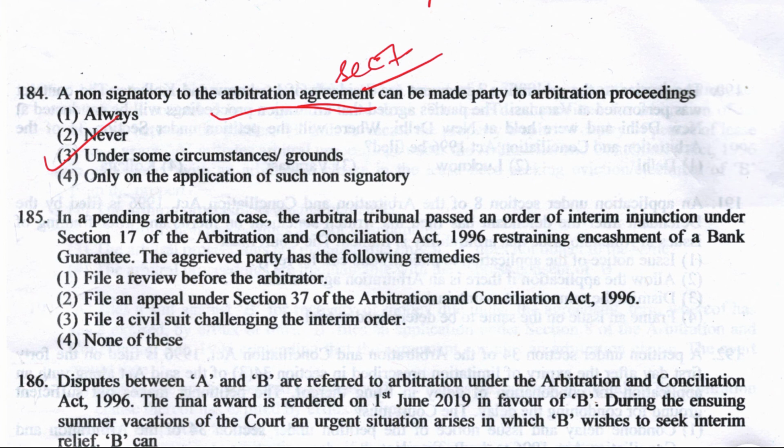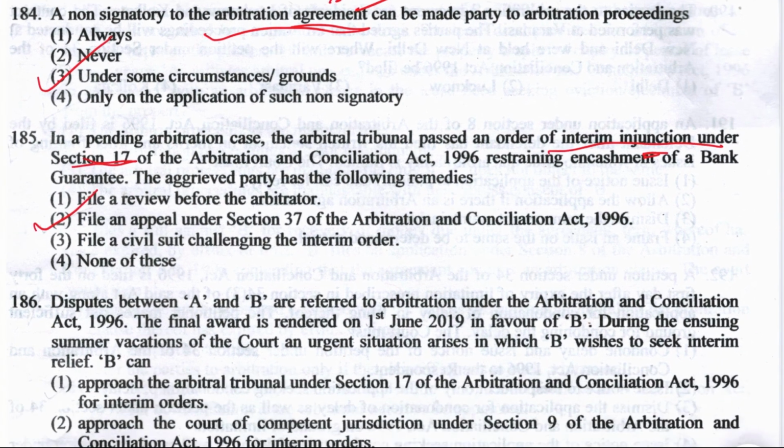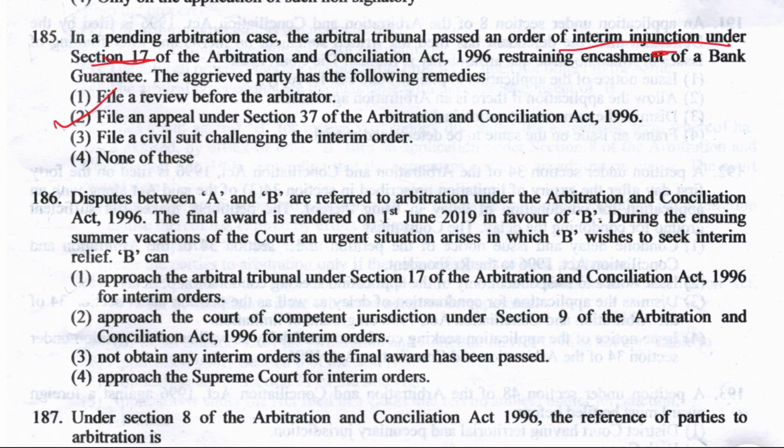In a pending arbitration case, the arbitral tribunal passed an order of interim injunction under section 17. Section 17 talks about what? Interim injunctions by the arbitral tribunal under the Arbitration and Conciliation Act 1996, restraining encashment of a bank guarantee. The aggrieved party has the following remedies: file a review before the arbitral tribunal, or option 2, file an appeal under section 37 of the Act. The right answer is file an appeal under section 37. Next question, question number 186.